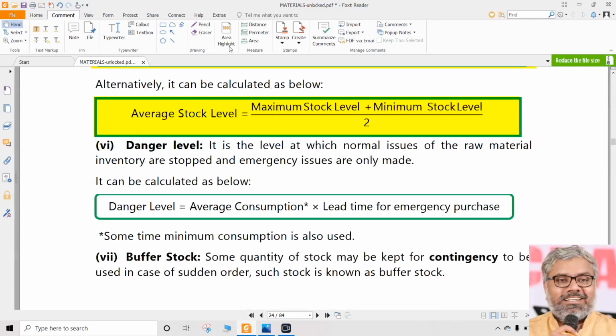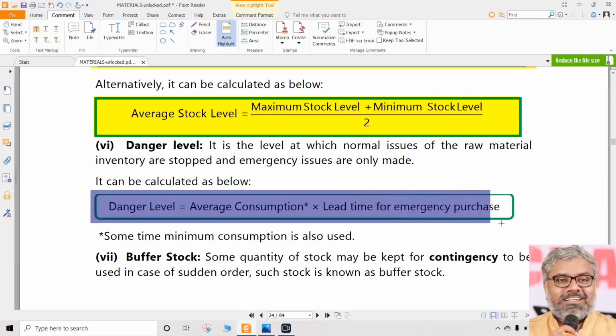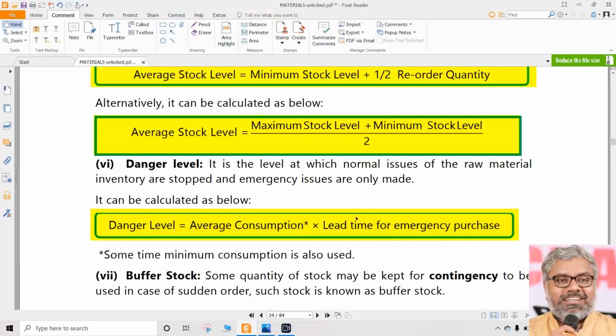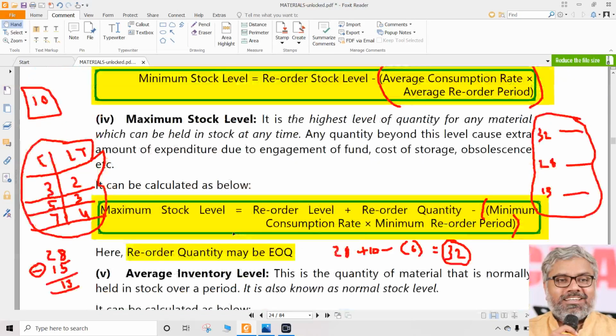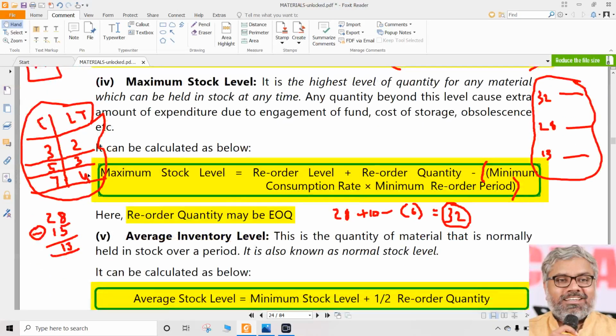Of course, there is one more formula also, which can be a separate thing, though it is not normally required. But if it is given in the question, the data is given, then definitely we can apply this formula. What is danger level? So danger level can be taken like this: average consumption into lead time for emergency purchases. So lead time here is for normal circumstances. But if there is a separate lead time for emergency purchases, like suddenly if you want, maybe our supplier will airlift the goods. If that is the case, emergency purchases lead time may be shorter.